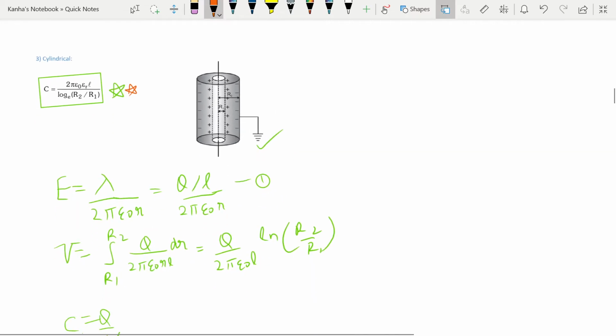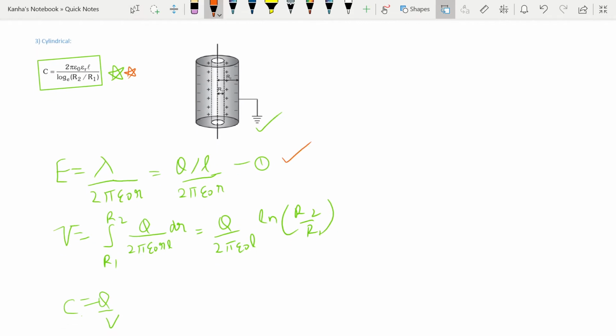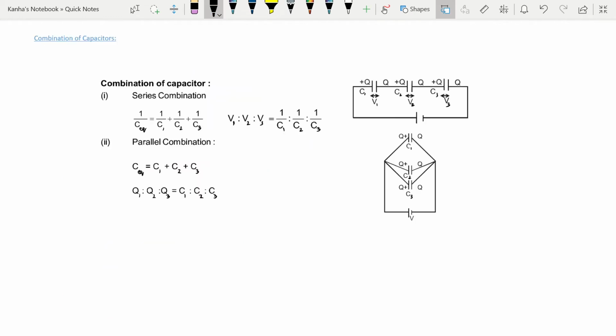What is the general procedure of derivation? You first find the electric field between the two plates. Next, using the formula V is equal to integral of E dot dr, you can easily find the potential, and then you can easily find the capacitance as q by V. So it's a three-step process. Next, let's quickly take a look at the combination of capacitors. When you arrange the capacitors in series in a circuit, the charge has no alternative paths to flow. Thus, the charge on each capacitor is equal.